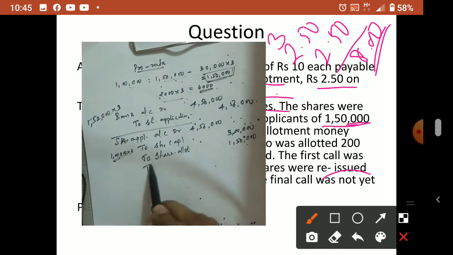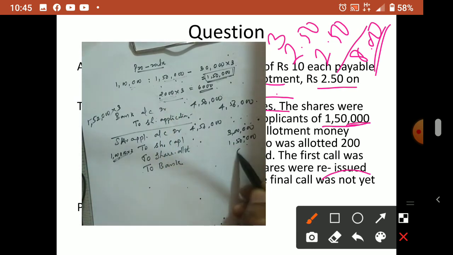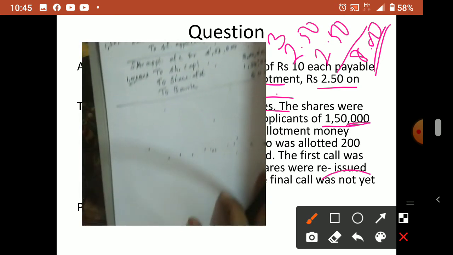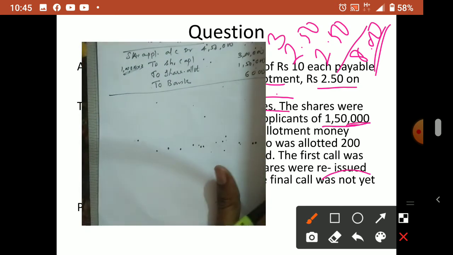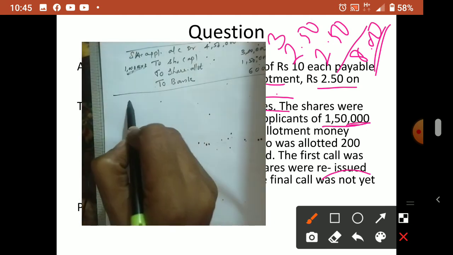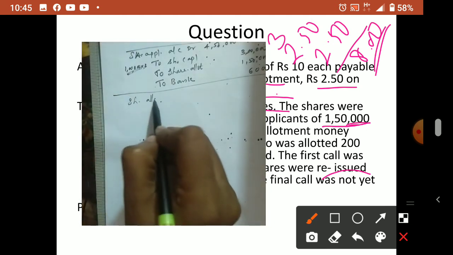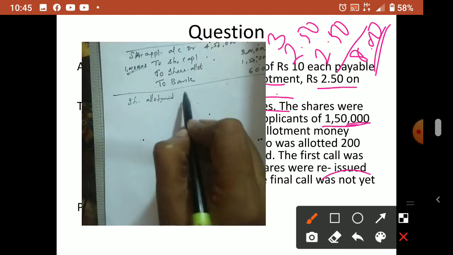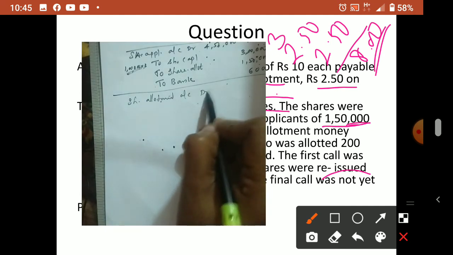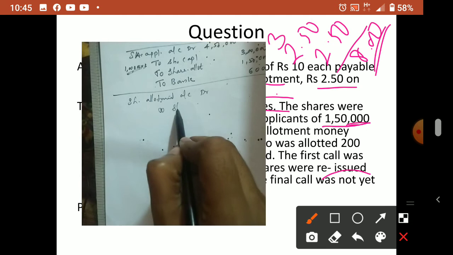Now again they rejected 2,000, that we have to return back. So how much rejected? 2,000 rejected. So 2,000 into 3, how much? 6,000 rejected. Okay, so this is the second journal entry. So the application stage is over. Now the allotment stage. Allotment stage, share allotment account debtor to share capital.